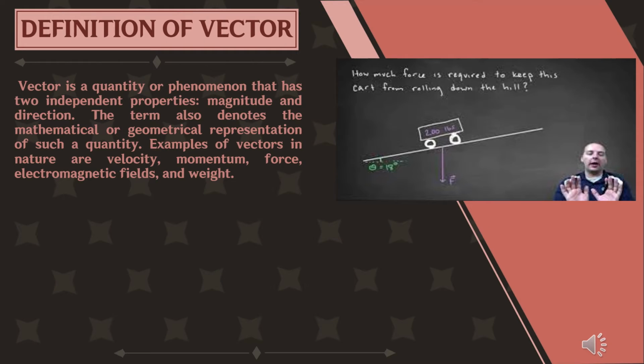Definition of vector. Vector is a quantity or phenomenon that has two independent properties, magnitude and direction. The term also denotes the mathematical or geometrical representation of such a quantity. Examples of vectors in nature are velocity, momentum, force, electromagnetic fields, and weight.